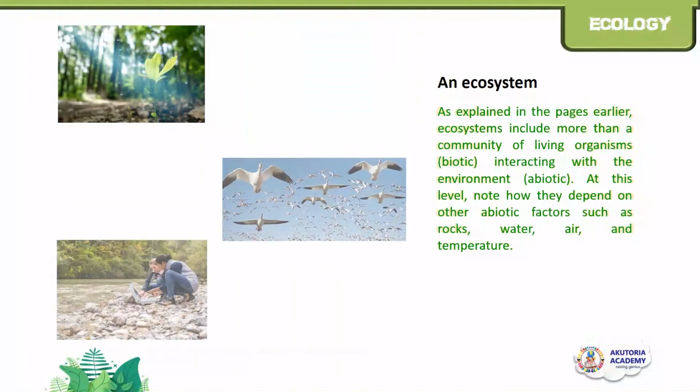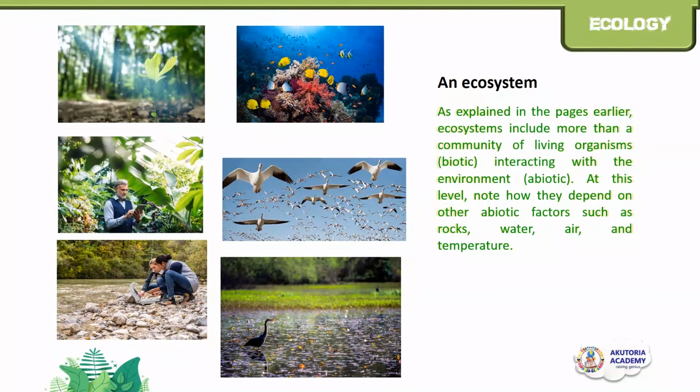The fourth level of organization is the ecosystem level. An ecosystem includes more than one community of organisms interacting with the environment. At this level, note how they depend on other factors such as rocks, water, air, temperature to survive.